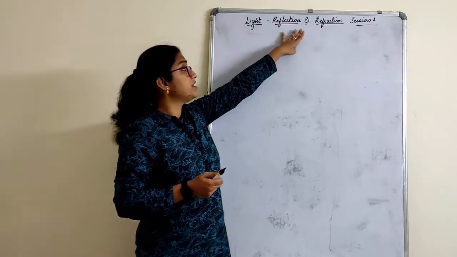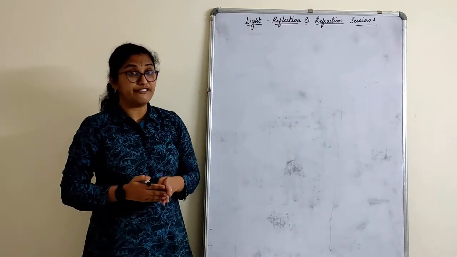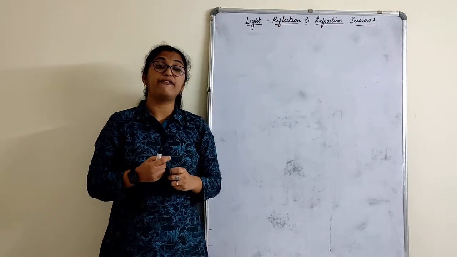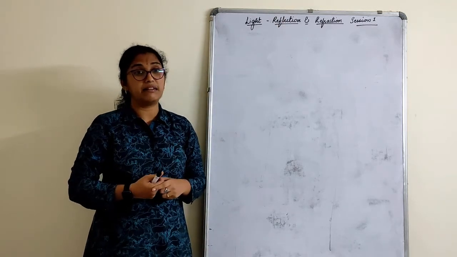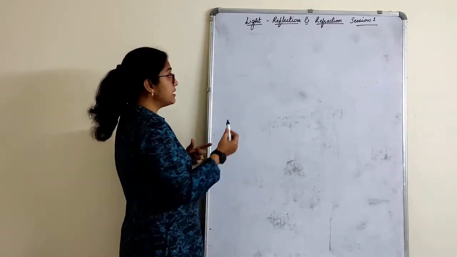So when we talk about these two terms here, reflection and refraction, about reflection we have already studied a part of it in standard 8. So what do we call a reflection?